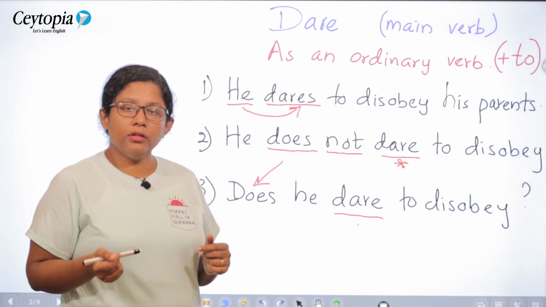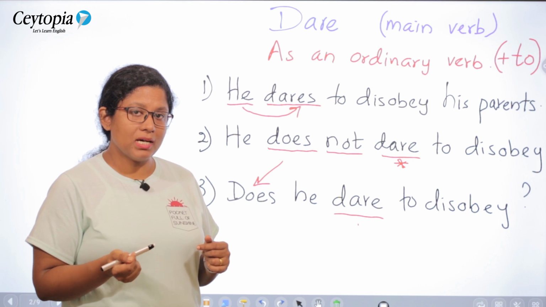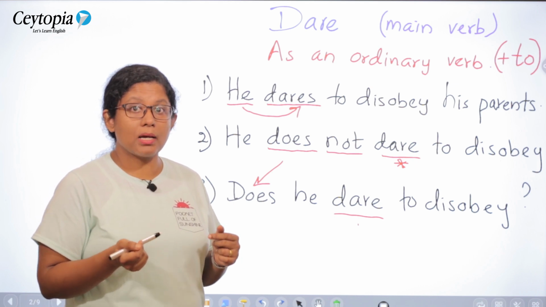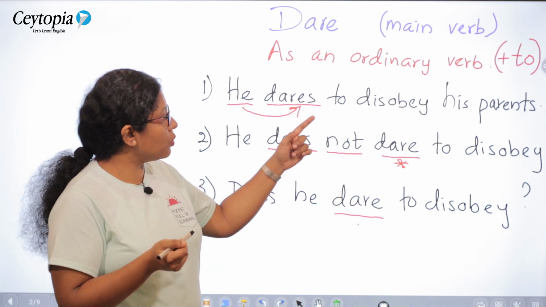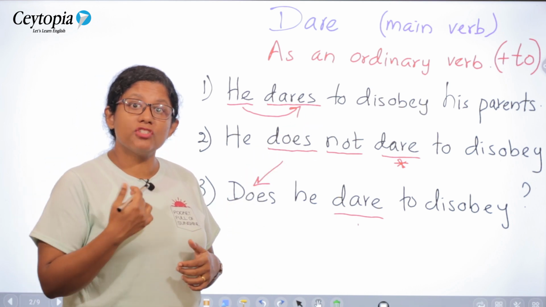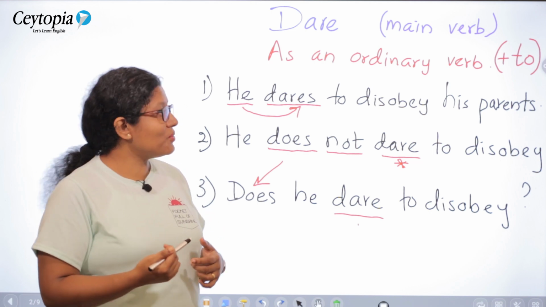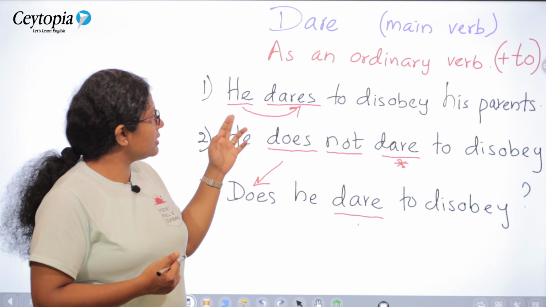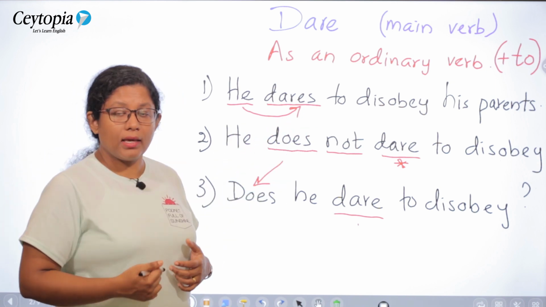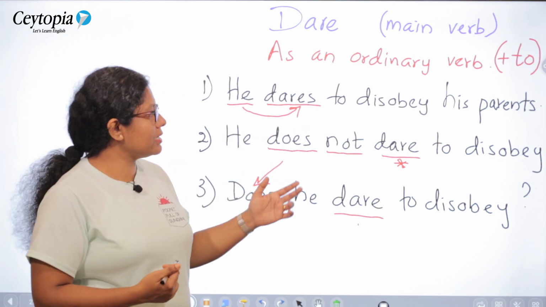tense. When you need to talk about someone's ability to do something, someone's ability to take risks, we often use this verb dare. Also, you can challenge someone to do something using the verb dare. In this example, also you can see he dares to disobey his parents. He takes the risk of disobeying his parents.